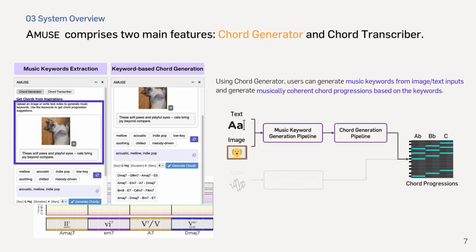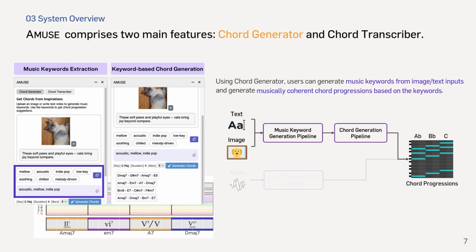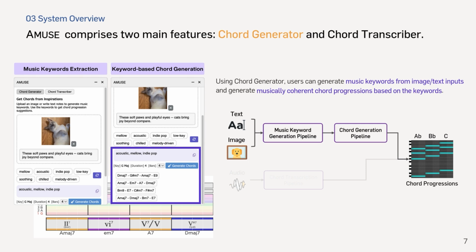Chord generator processes text and image inputs, extracting relevant musical keywords that users can select and refine. These keywords guide the generation of chord progressions aligned with the intended mood or genre. Users can insert these suggestions into their workspace to listen, modify, and build upon them.